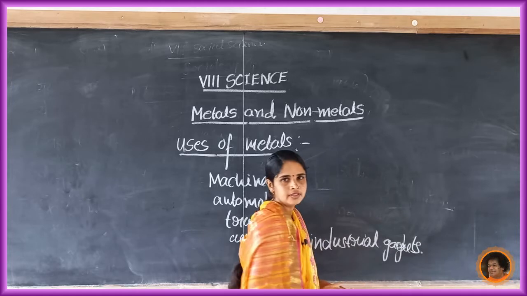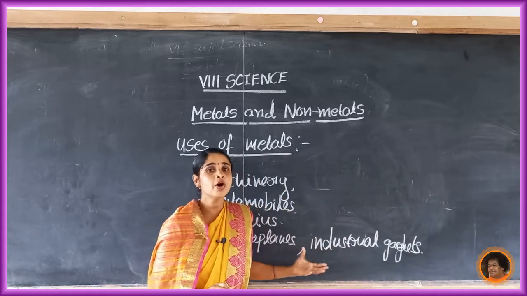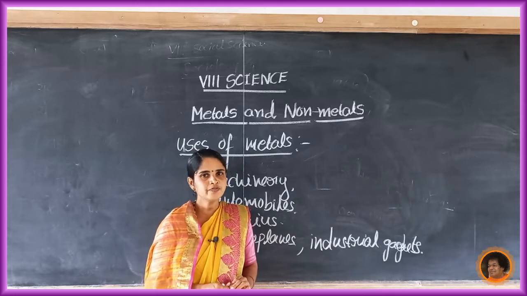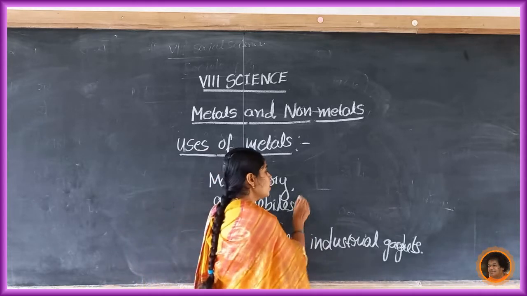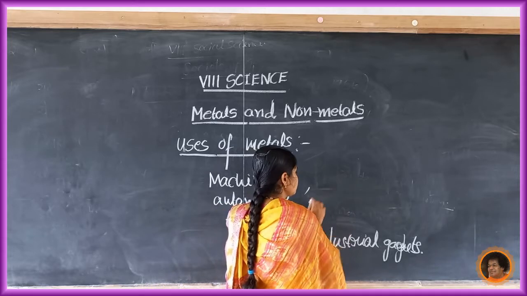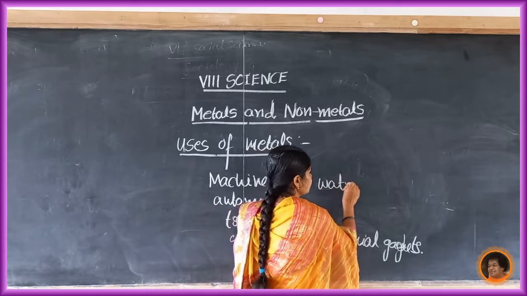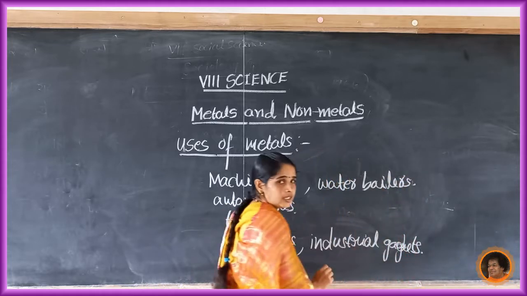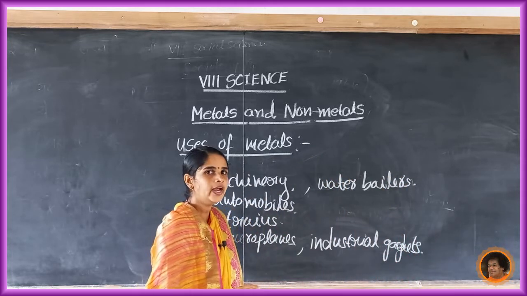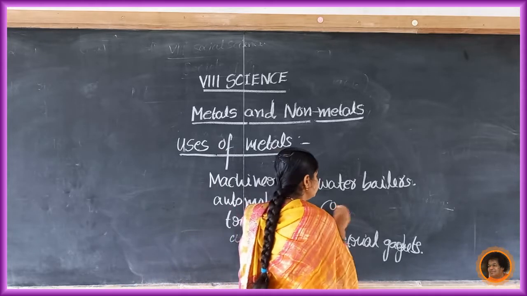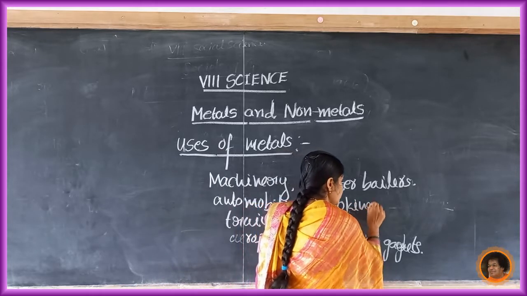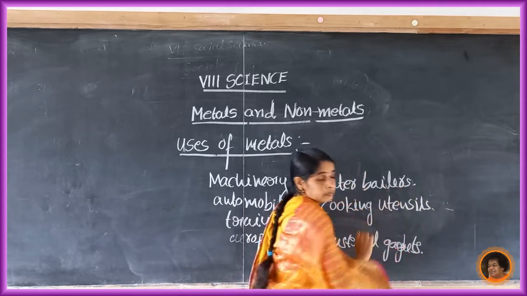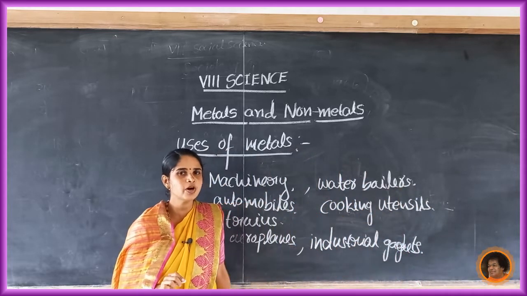Ornaments are also made up of metals, and water boilers and cooking utensils are also made up of metals. These are all made up of metals.